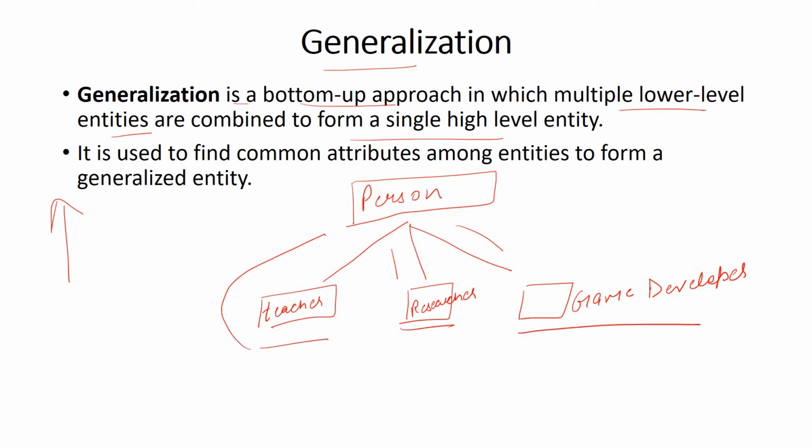It is used to find common attributes among entities to form a generalized entity. Yes, if you want to generalize the view, you need to find out those entities who have the same attributes, which you can combine and make a high level entity.